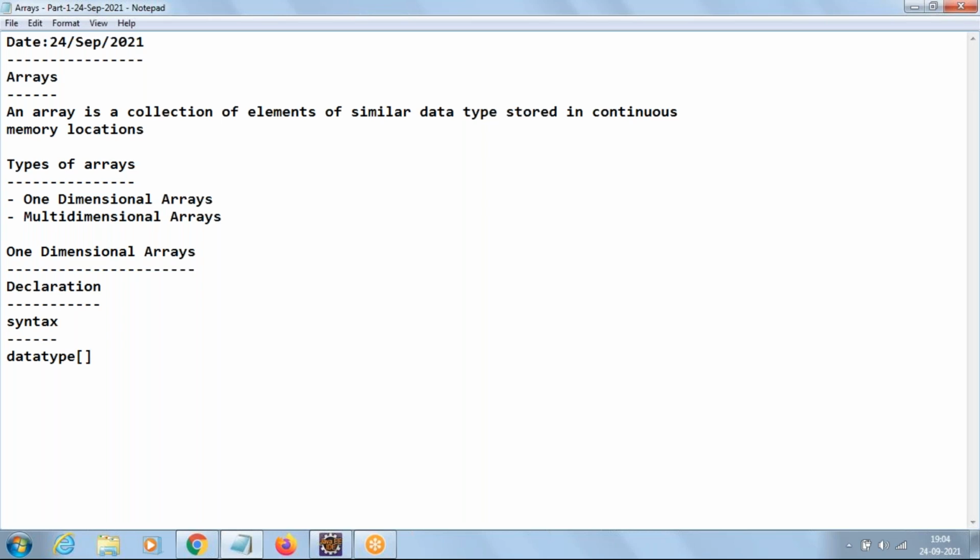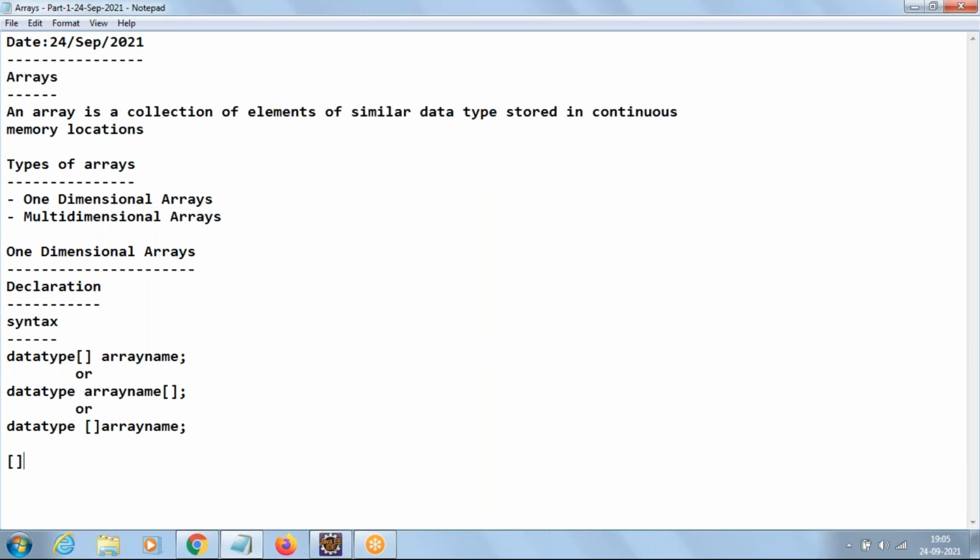Whenever we use square brackets, it is the array symbol. Then we mention the array name, or we can even say data type, array name, and square brackets after the array name, or data type, square brackets before the array name. So the square bracket can be after the data type, after the array name, or before the array name.